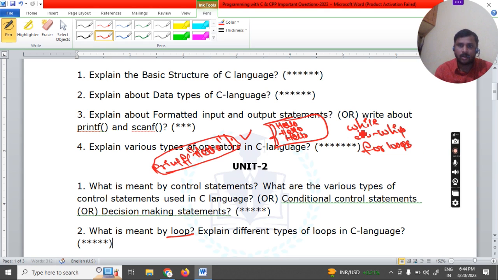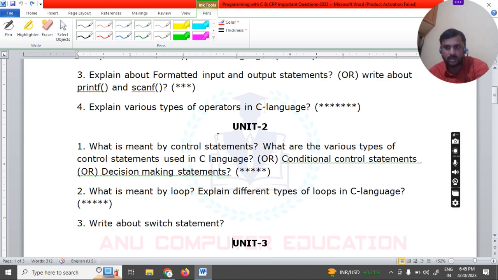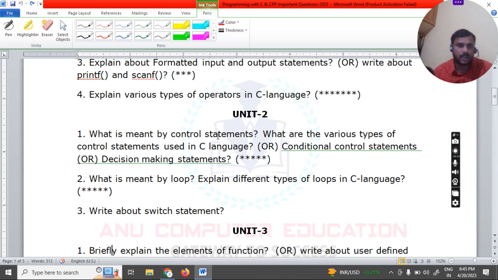So for all these loops you have to write the definitions and syntaxes along with one simple example program. It is more than enough for this particular question. This is about the looping statements. This is a very important question. You can expect this question in the final exam for 8 marks, and one short 2 marks question will also be coming. Next question: write about the switch statement.